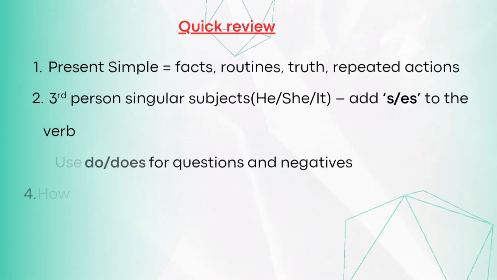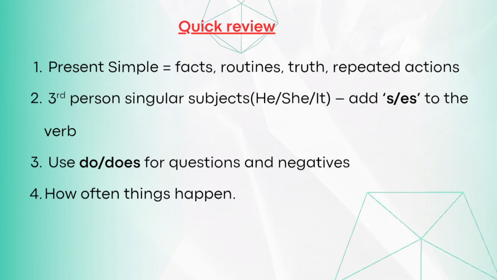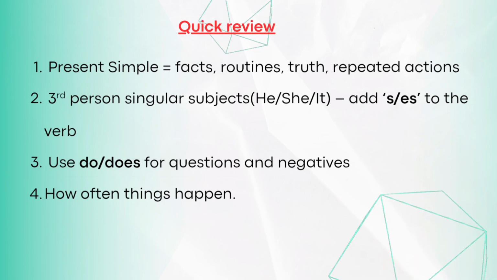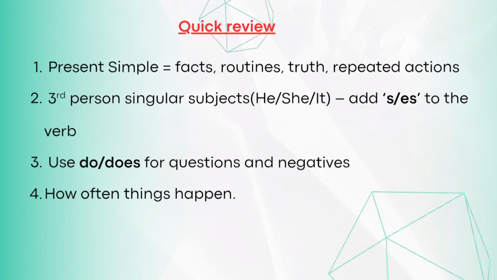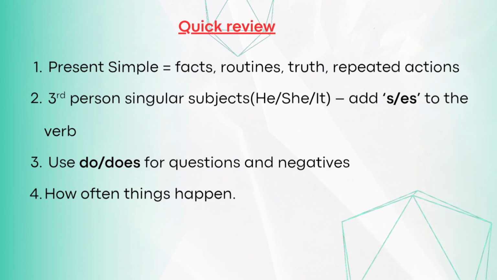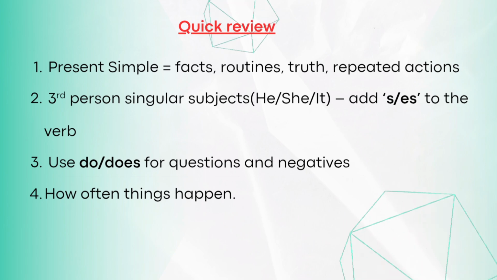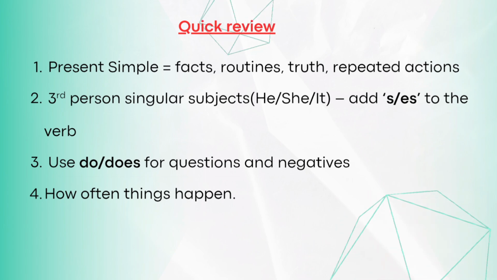So now let us have a quick recap of what we have learned so far. The present simple tense is applied to talk about facts, daily routines, truth, and something that happens repeatedly. If the subject is third person singular, something like he, she, or it, or someone's name, don't forget to add extra S or ES to the verb. Use do or does for questions and negative sentences. And also use the present simple tense to talk about how often things happen. I hope that you have got a good idea of the present simple tense.